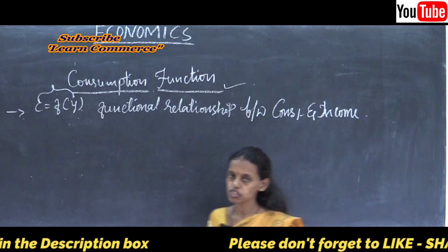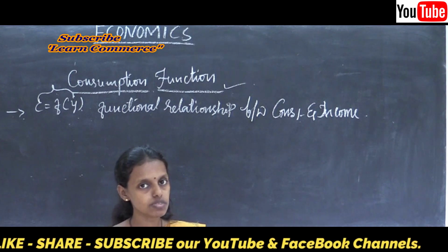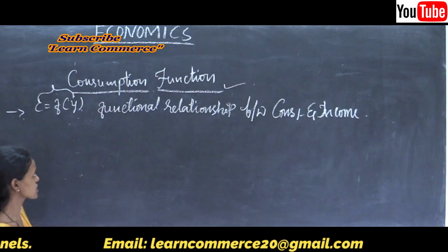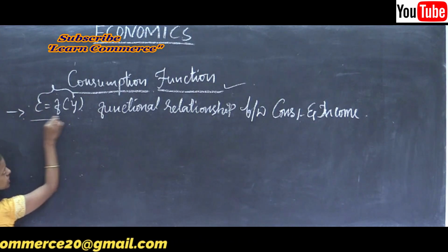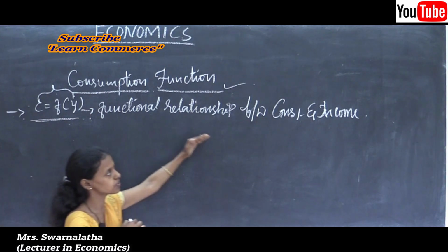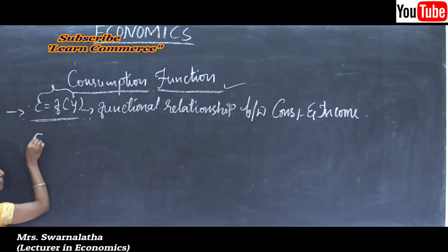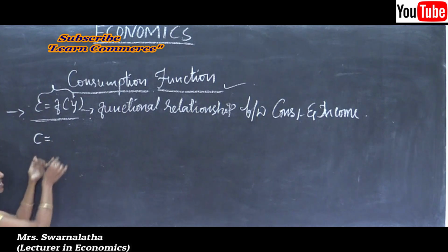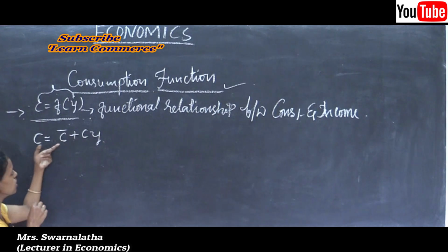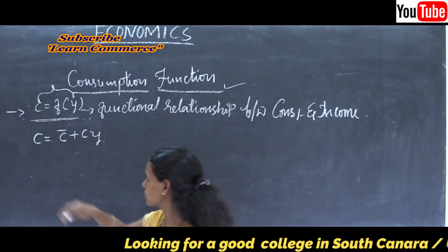While writing the consumption function, as I said, there are two types of consumption: induced consumption and autonomous consumption. Then the equation may change. Generally we say that consumption is a function of income, and the consumption function is a functional relationship between consumption and income. In particular, the consumption function can be written as C = C bar + cY.